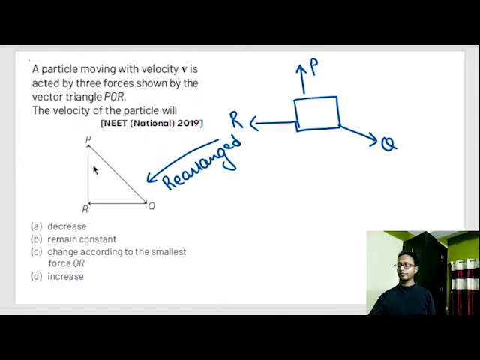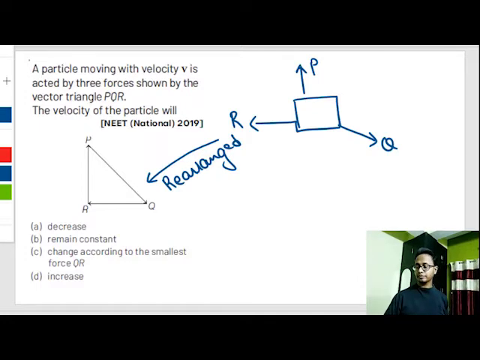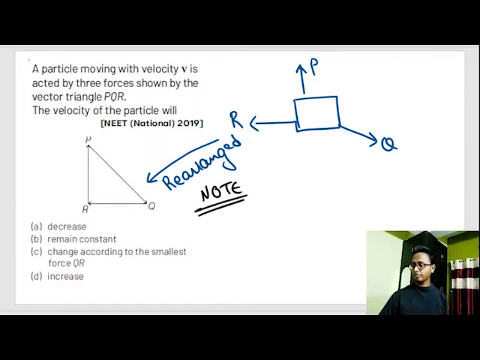This is done for ease of calculation. Now make a note. Whenever a group of vectors form a closed polygon, the resultant of the vectors is equal to 0.